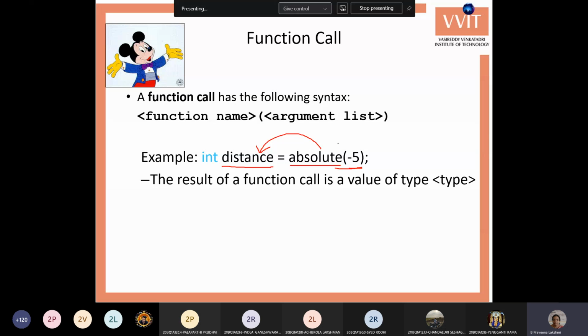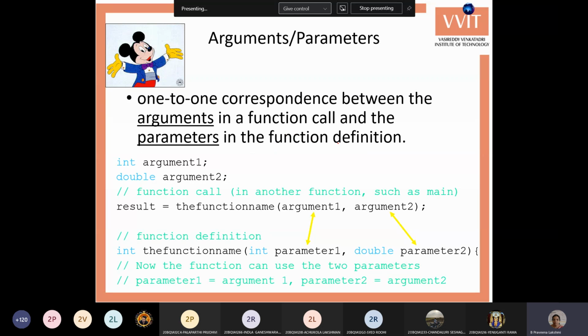Next, this is the way the values of arguments are passed to the parameters. This is in the main program. The values of the arguments are given, and those are sent to the parameters of the function. It just copies the first argument value into the first parameter, the second argument value into the second parameter.